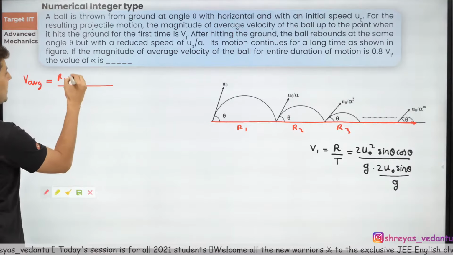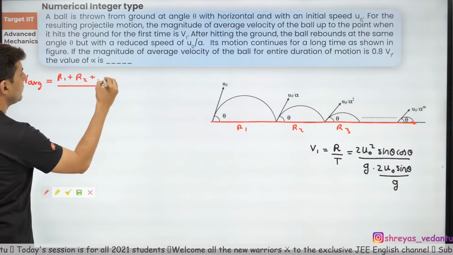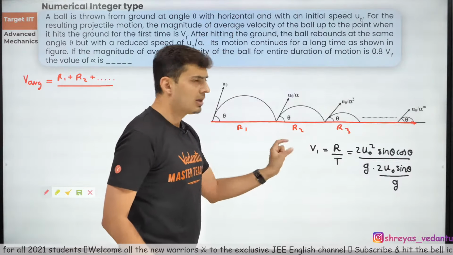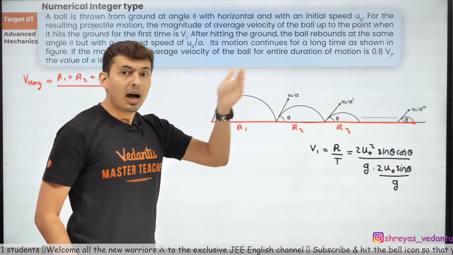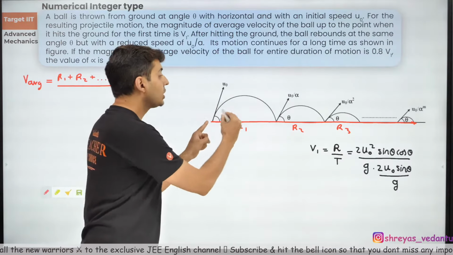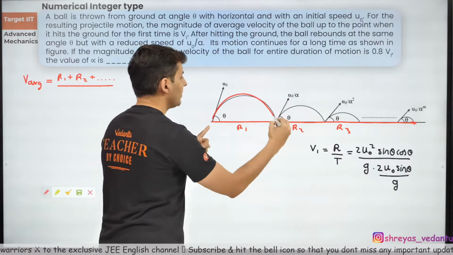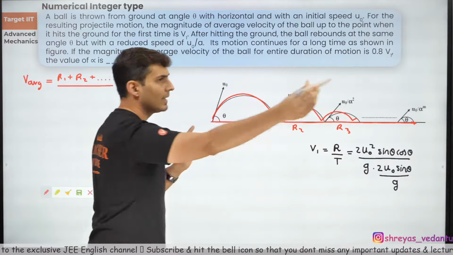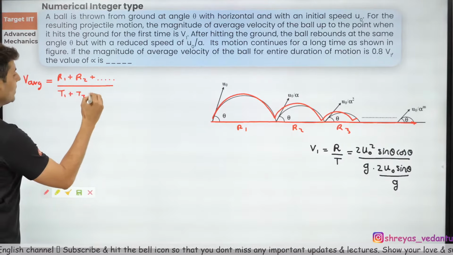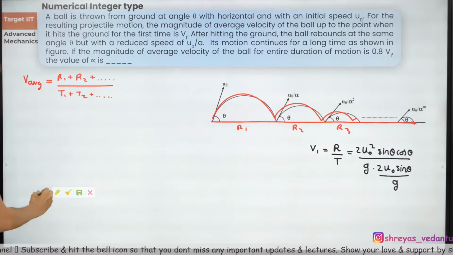So it will be R1 plus R2. Like that, there will be infinite terms, because the collisions will become smaller and smaller, and every time the velocity is alpha times less than the previous one. Angle is same. The total time will be time 1 plus time 2 plus time 3, like that there will be many times. So T1 plus T2, like that there will be infinite terms.